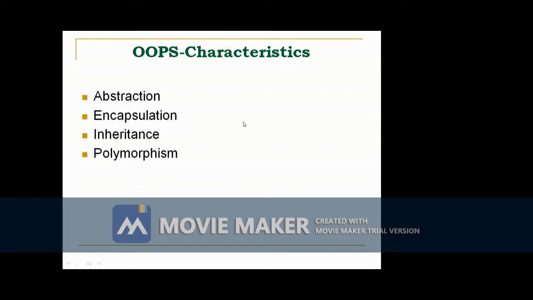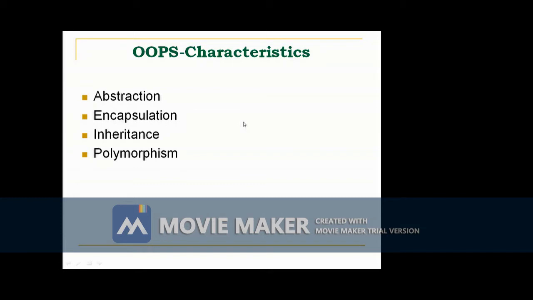Okay. The second one is encapsulation. The wrapping up of data and the function in a single unit is called encapsulation. In procedural-oriented programming, that is non-object-oriented programming, data is in some location and the function is in another location. So they are in different locations. But in object-oriented programming, data and the function are in a single unit. So that is called encapsulation. Encapsulation means the wrapping up of data and the function in a single unit.